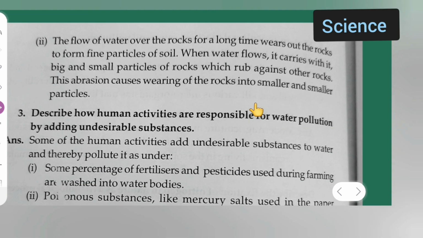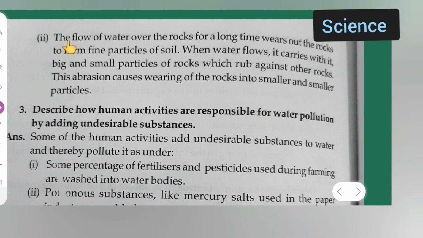Next, moving further, second point: the flow of water over the rock for a long time wears out the rock to form fine particles of soil. When water flows, it carries with it big and small particles of rocks which rub against other rocks. This abrasion causes wearing of the rocks into smaller and smaller particles.